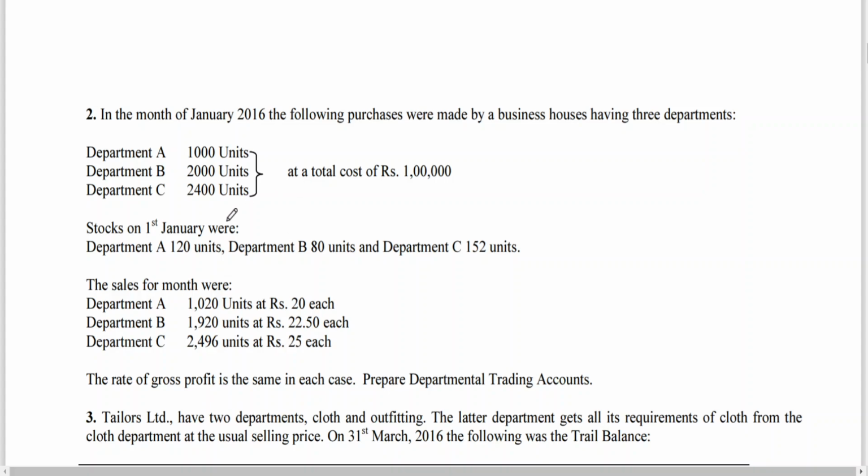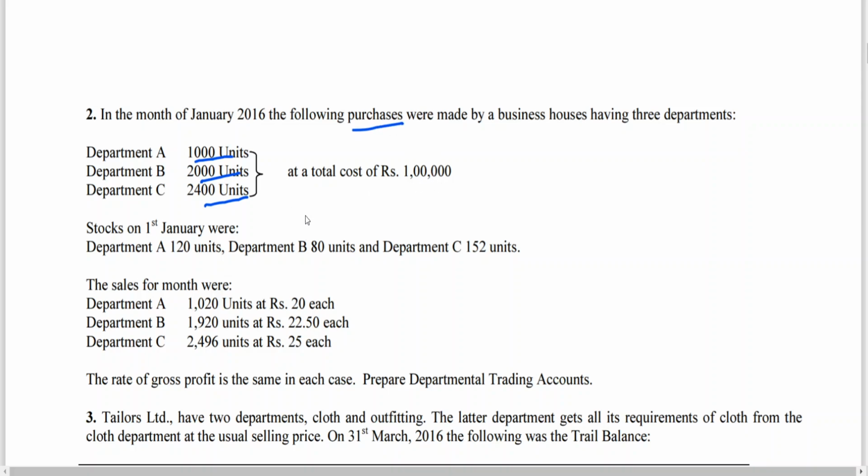Now you can see they are asking you, in the month of January 2016, the following purchases were made by a business house having 3 departments. Have you observed here? Units of A department have been given, B units, and we don't have department-wise allocation of purchases. Total cost he has given.